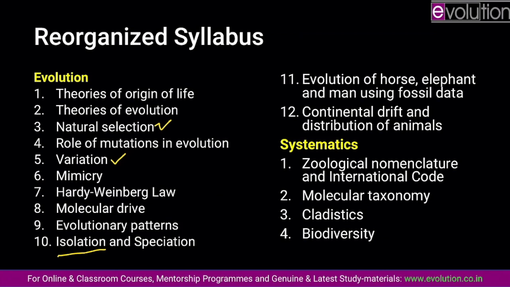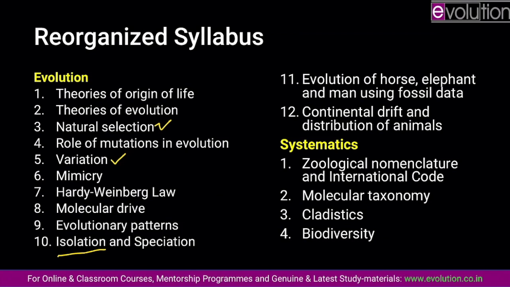Once you have done that, you should study cladistics. Cladistics is basically an exercise to depict phylogenetic relation through branch diagrams, and it is based on synapomorphies. That is, what are the shared common characters which make one group of organisms different from other groups of organisms.